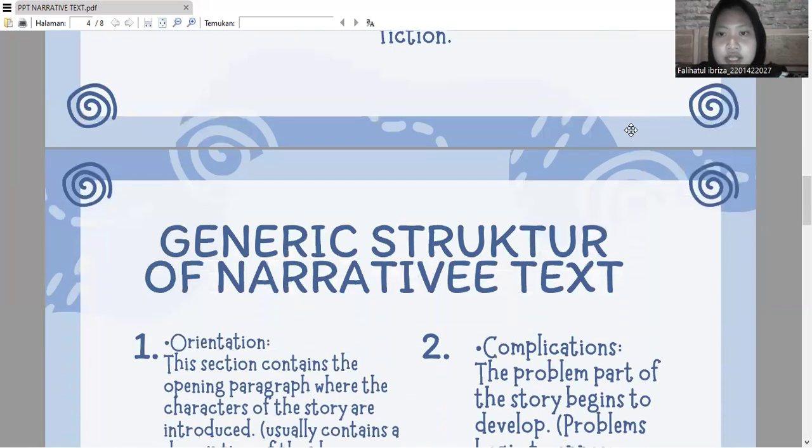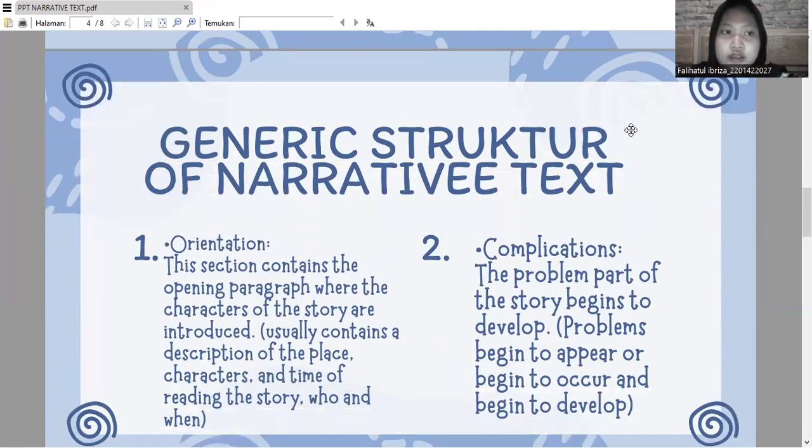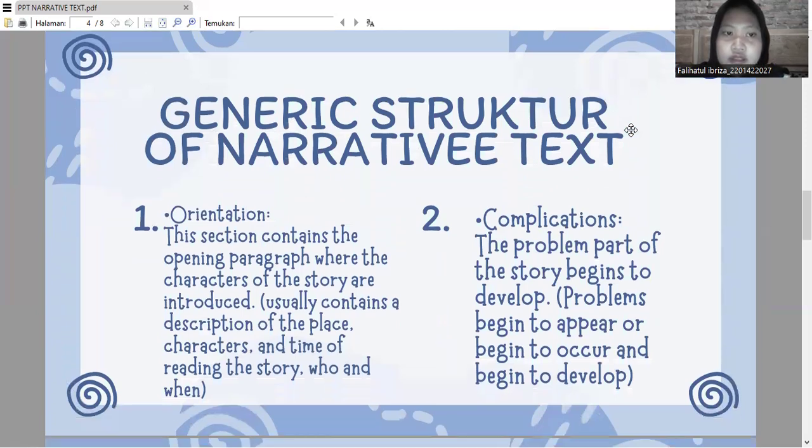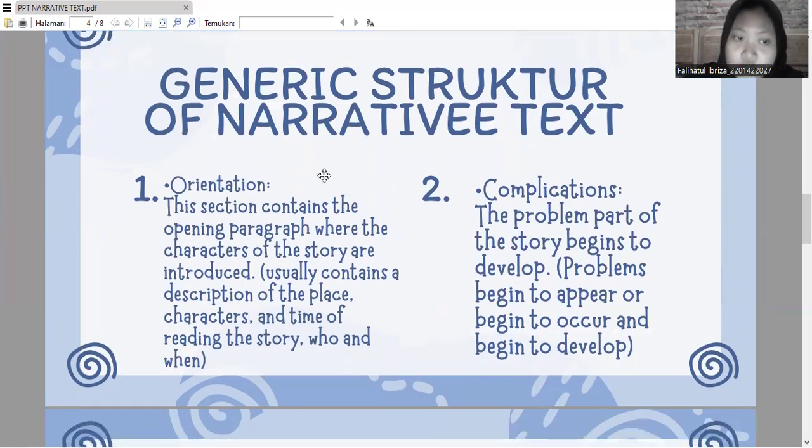And next, here is the generic structure of narrative text. The first is orientation.